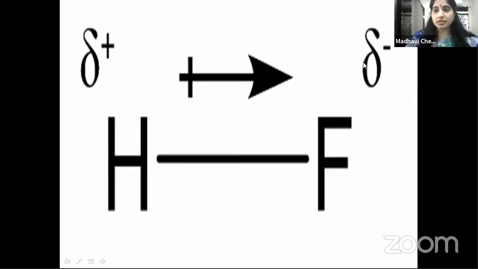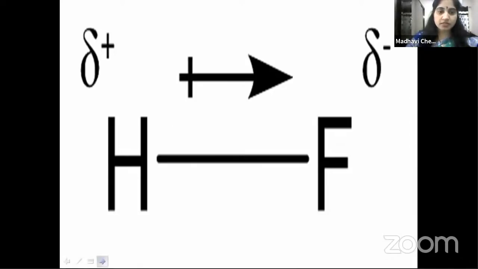Once they get these partial charges, the molecule is called a polar molecule, and it has a dipole moment. Dipole means two different poles: this one is a minus pole and this one is a plus pole. That's why this molecule now attains a dipole moment. The dipole moment is represented with this vector. Because it has a direction, it is a vector quantity. Dipole moment is a vector quantity, right, children?